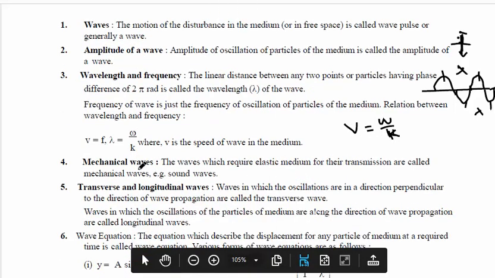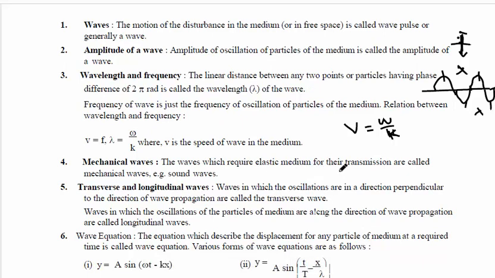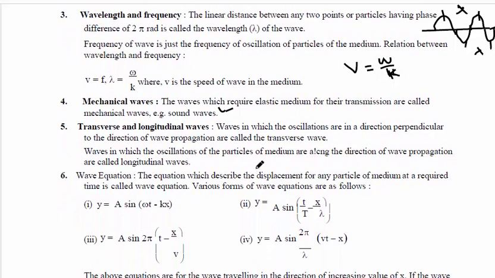And types of waves. What are here? Mechanical waves. The waves which require a medium for their propagation are called mechanical waves. Example, sound waves. Sound waves don't travel in vacuum because sound waves require a medium to propagate. So that's why sound waves are mechanical waves. And the opposite, non-mechanical waves: the waves which can travel in vacuum also are called non-mechanical. Example is light.